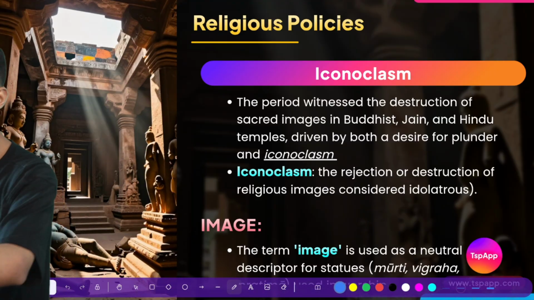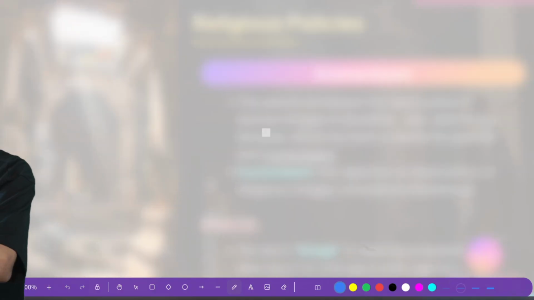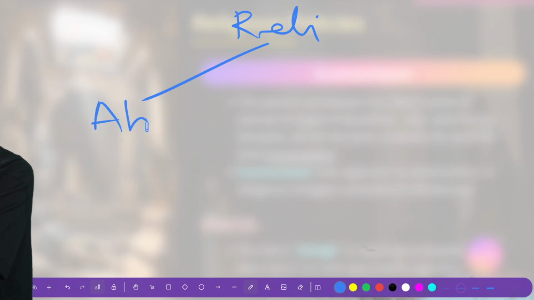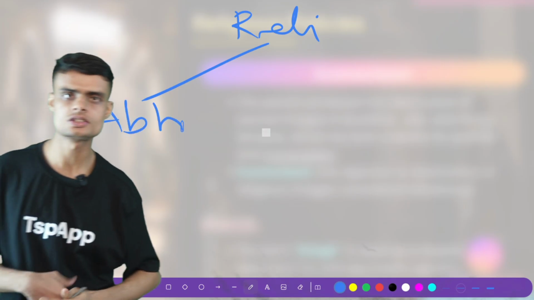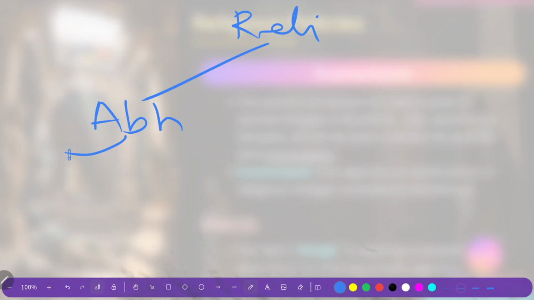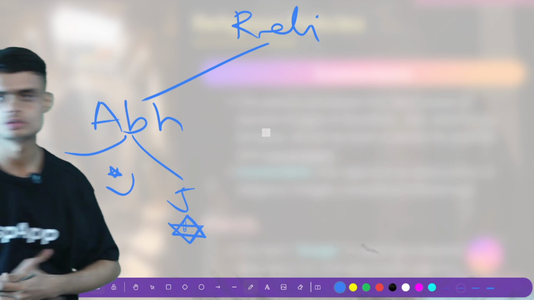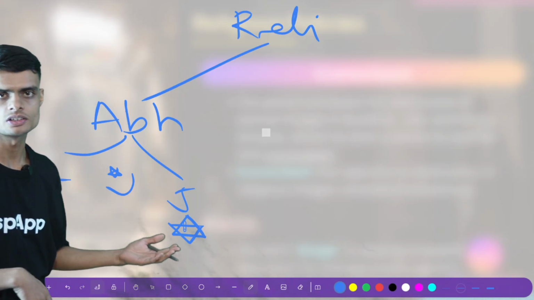Do you know that there are two categories of religions in the world? First is the Abrahamic, which consists of Christianity, Islam, and Judaism. Jews have the symbol of a star. So these are the three Abrahamic religions.